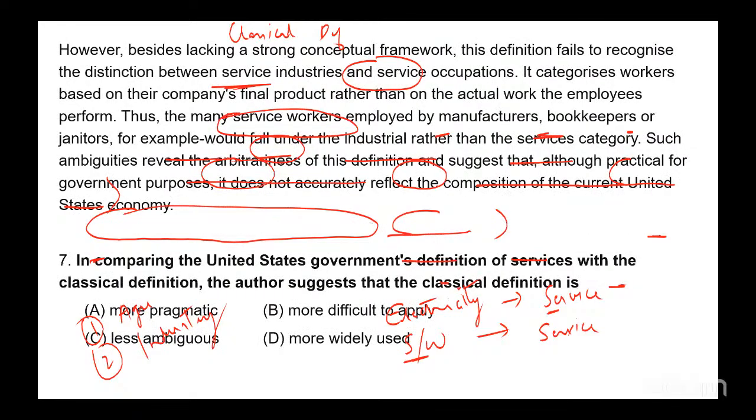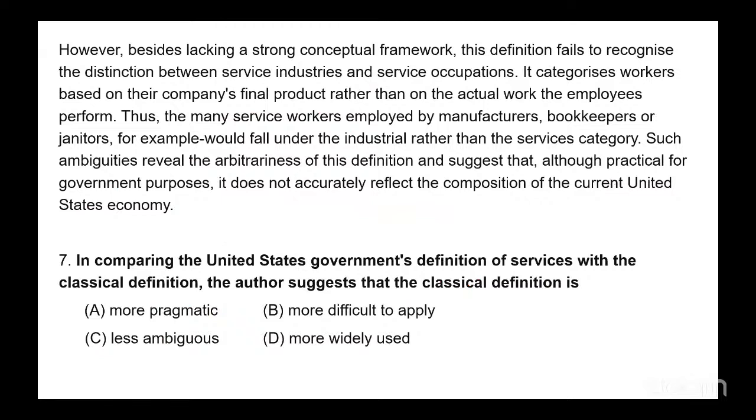Now the next part, however, again there is a however. This, however, is to the United States government's definition. Besides lacking a strong conceptual framework, because there's no concept. You're just saying not industry, not agriculture, service.